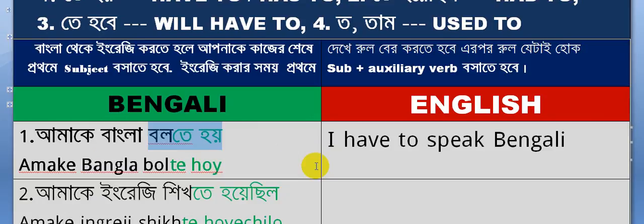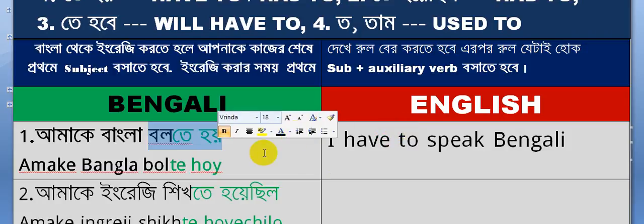See means দেখা in Bengali. So if you want to say দেখতে হয়, then you will have to say have to see. লিখতে হয়, have to write. ধরতে হয়, have to catch. পড়তে হয়, have to read. ভালোবাসতে হয়, have to love.